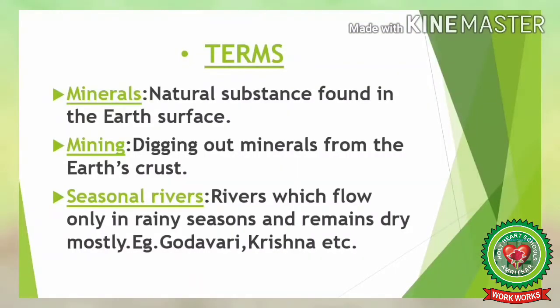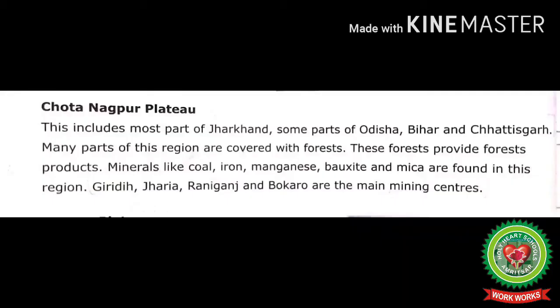Before we start the topics, let's discuss the terms of today's topic. Number 1. Minerals: natural substance found in the earth's surface. Second, mining: digging out minerals from the earth's crust. Third, seasonal rivers: rivers which flow only in rainy seasons and remain dry mostly. Example, Godavari, Krishna, etc. Now let's start reading.